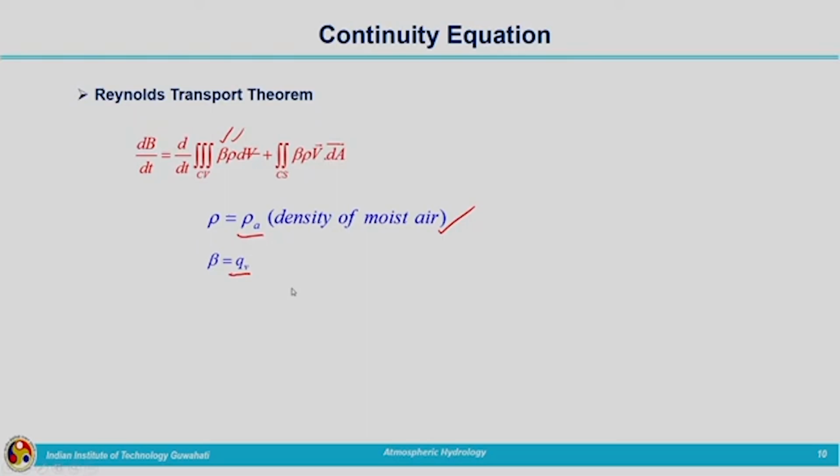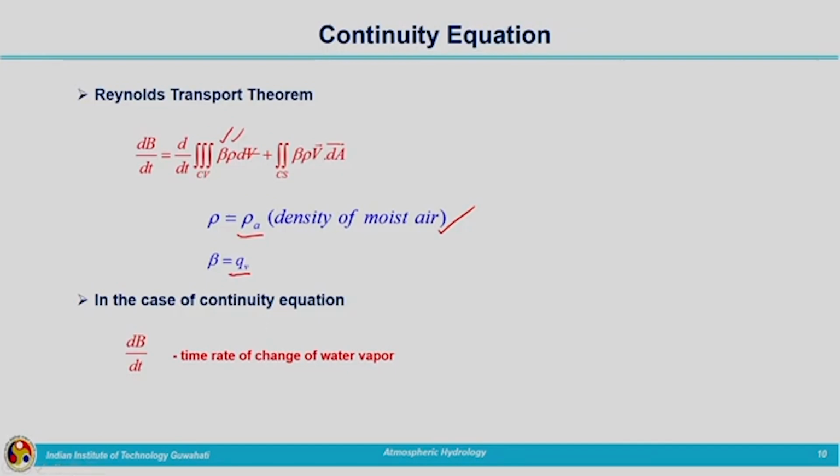Now, look at the left hand side of the Reynolds transport theorem, that is dB by dt. In the earlier case, we said dB by dt is equal to 0, there is no change in the mass taking place. But in this case, if you examine the problem, we are talking about the movement of moisture in the atmosphere. The processes taking place within the atmosphere are so dynamic, there is evaporation taking place, and at the same time condensation also taking place.